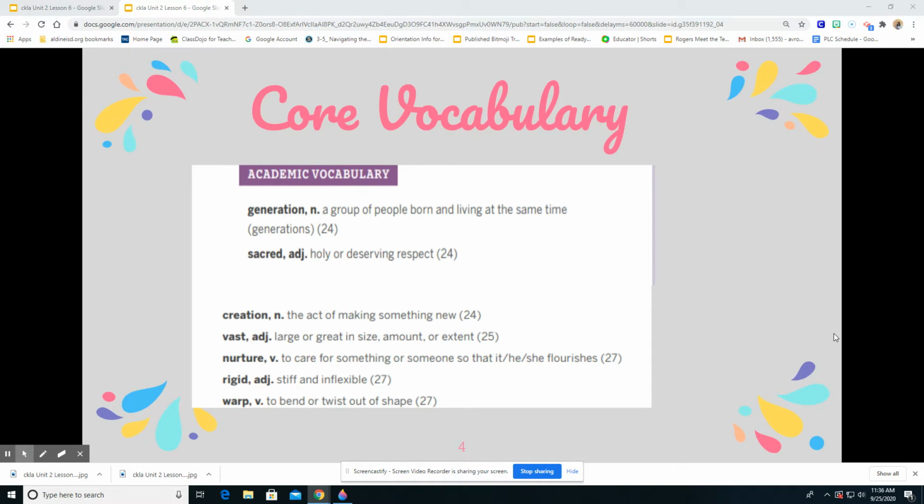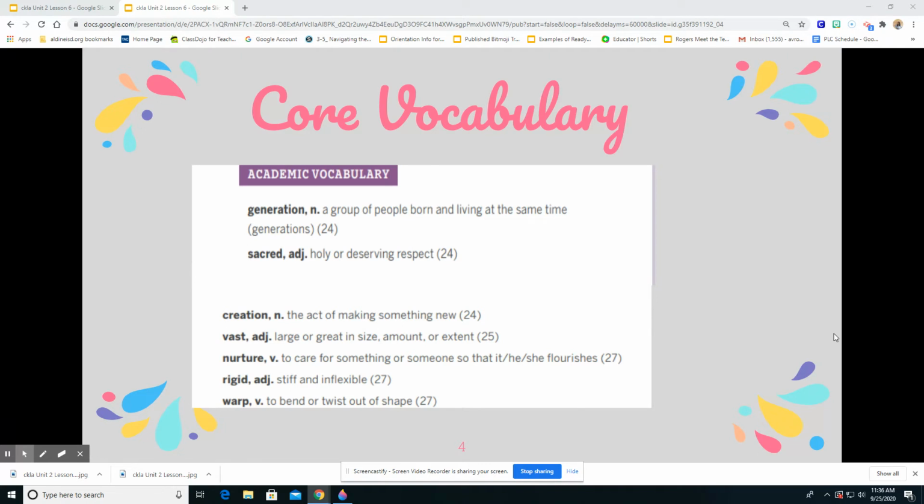The next vocabulary word is creation, which is a noun. It is the act of making something new. So, for example, when you take all of the ingredients of a cake, the egg, the butter, the milk, and you mix it all together, you're making a new creation, which is a cake. So it's the act of making something new.